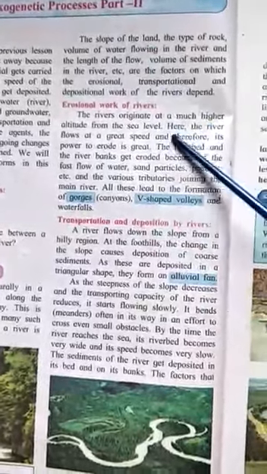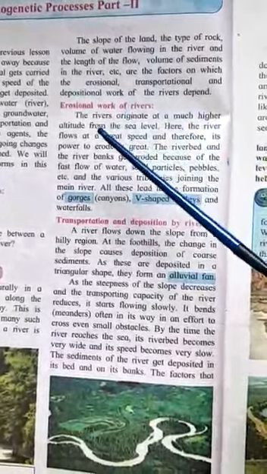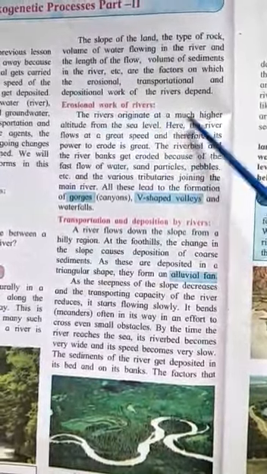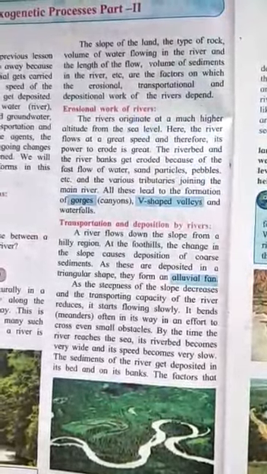Okay. Now, erosion work of rivers. How do the rivers do the work of erosion? The rivers originate at a much higher altitude. You know, rivers originate at a higher altitude and they flow down.